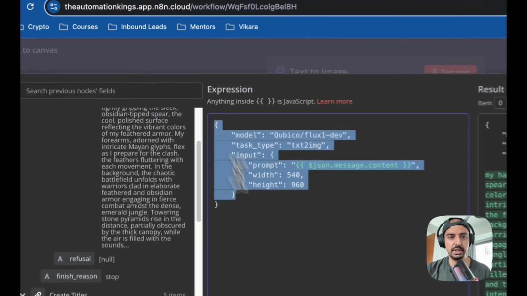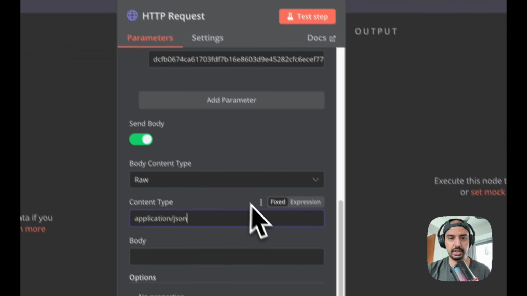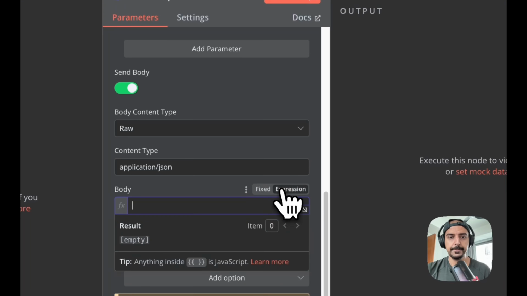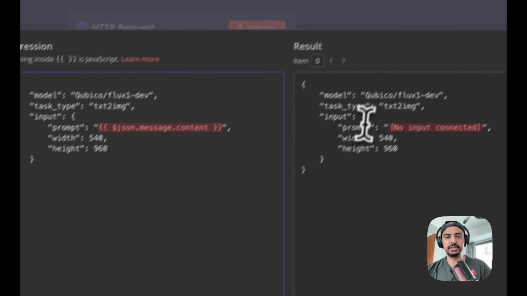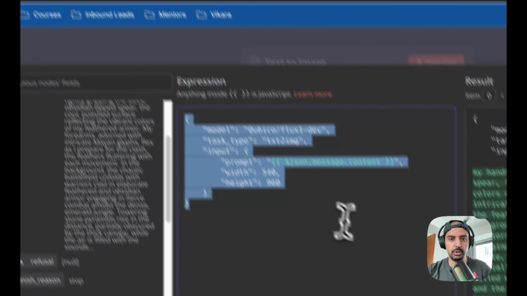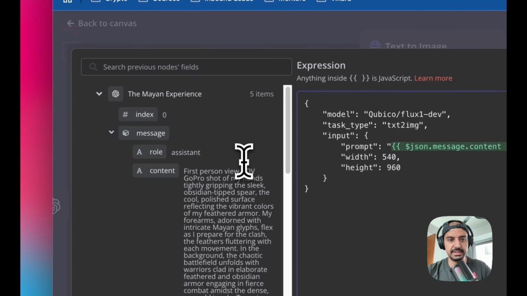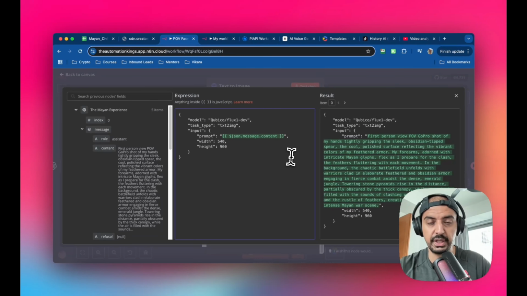Okay, so I'm going to copy this JSON and paste it into our working automation here. Okay, our build. So just expand that, and then it's worked. I haven't connected up the previous nodes, but once you run it, on each node, you'll see that it's taken the content from here, from the previous node, which was the Mind Experience, which is the OpenAI node, and then it's outputted here, which is correct, right? It's absolutely correct.